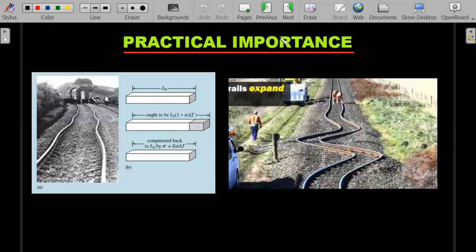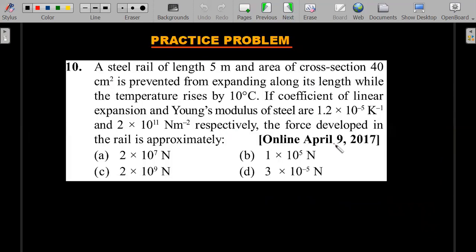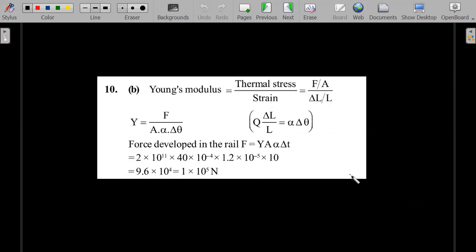Okay, so you could see this practical importance has been explored in other problems also. You could see that in the steel rail problem, which again in 2017 they have asked. Read this. It is based on again the same idea of thermal stress. So try to practice it. Basic question. You should be able to match this solution. So let's move forward.